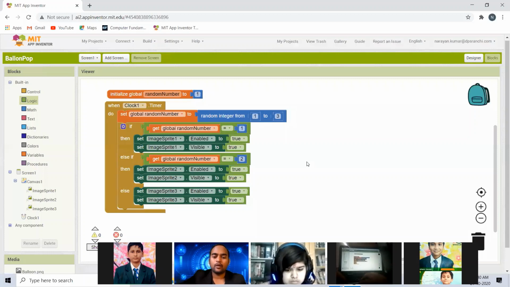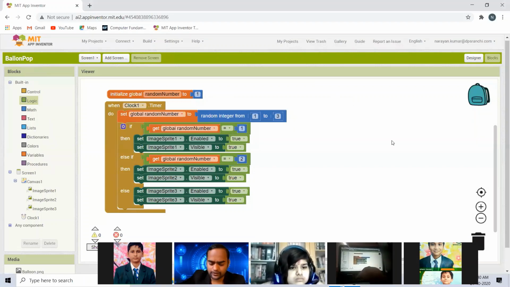So this is done. What will happen so far? If you see your app, the balloons will randomly pop up from the sky and start falling down. Sir, can we execute this coding once?